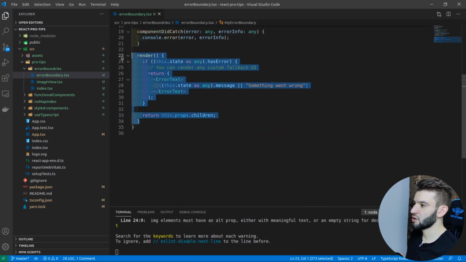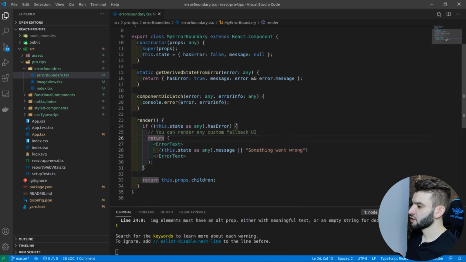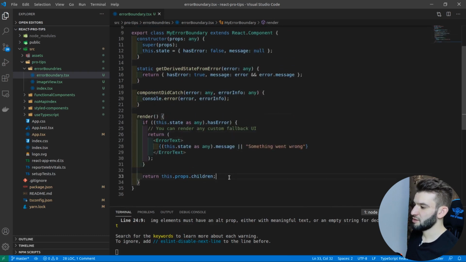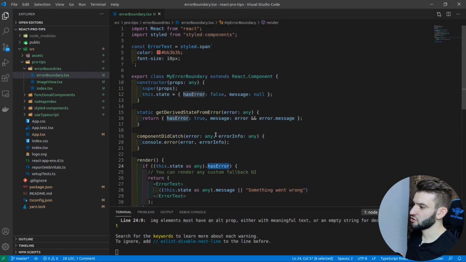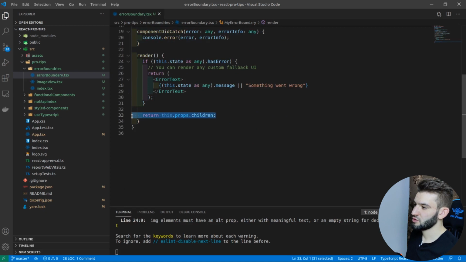Now, the other part is the render method. The render method is actually mandatory. In a normal way, whenever there are no errors, which means hasError is false, you just return the children. Because how error boundaries work is you have the error boundary as the parent component, and whatever comes inside of it as children, this is where it can catch the errors. You can't catch components that are outside of the error boundary. In fact, it has to be a child of it, okay? And this one just renders the children normally.